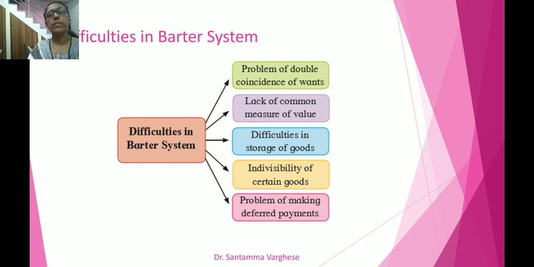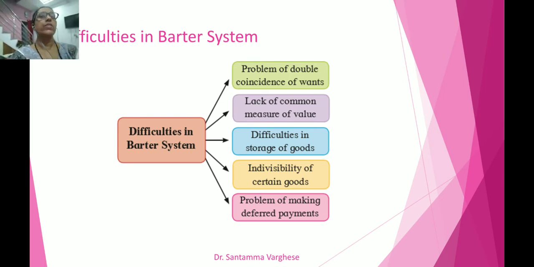You can see in the slide, there are 5 difficulties given in the barter system. First, the problem of double coincidence of want; the lack of common measure of value; difficulties in storage of goods; indivisibility of certain goods; and the problem of making deferred payment. So these are the 5 difficulties faced by human beings in the time of barter system. Now the first point we can discuss is the problem of double coincidence of want.